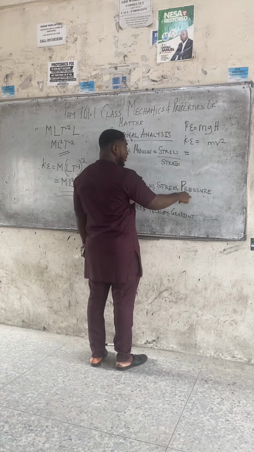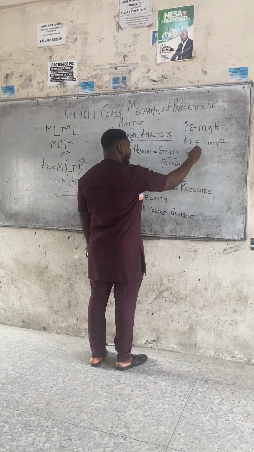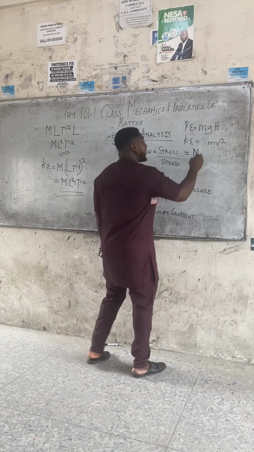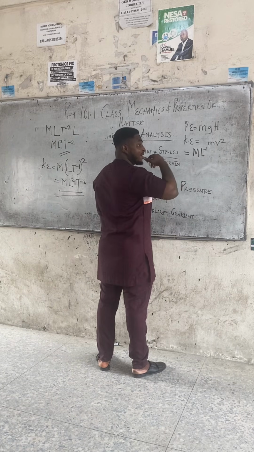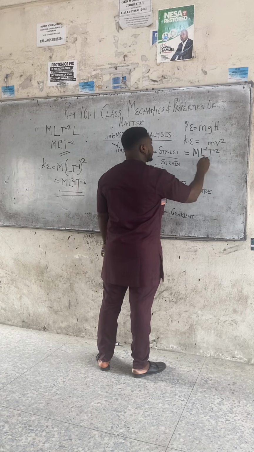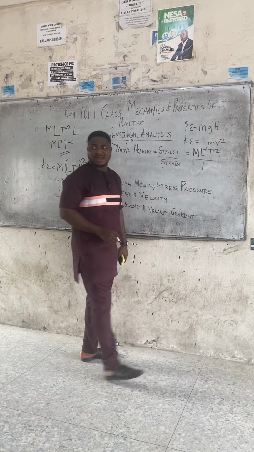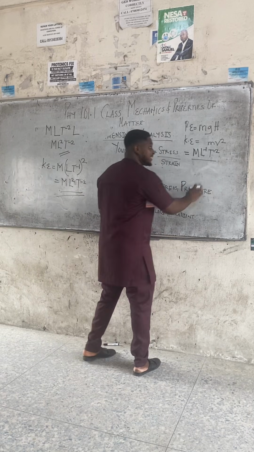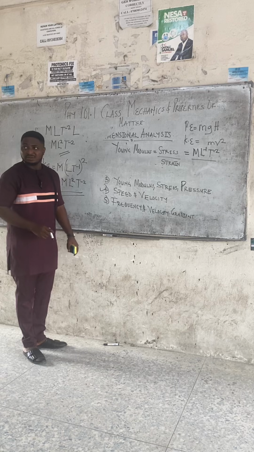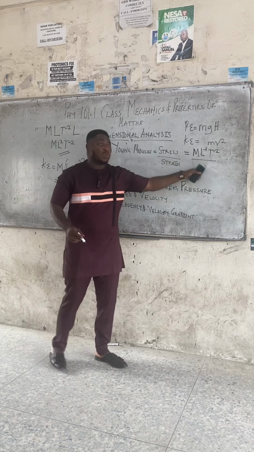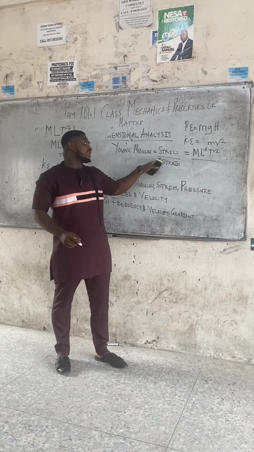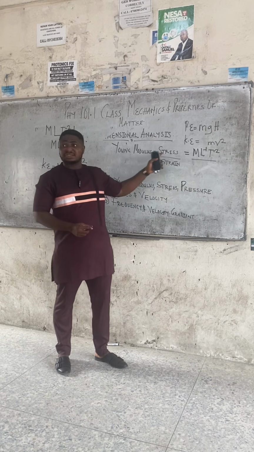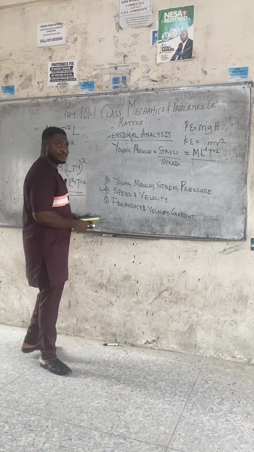Have we done pressure before? What's the dimension for pressure? Check your notes. We've done pressure before. ML minus 1, T minus 2. Strain is 1. So ML minus 1 T minus 2 divided by 1 is ML minus 1 T minus 2. So the dimension for your modulus is the same thing as stress, the same thing as pressure.